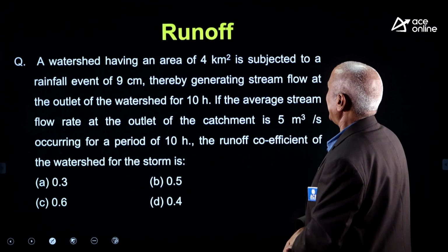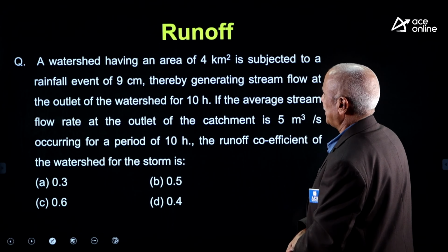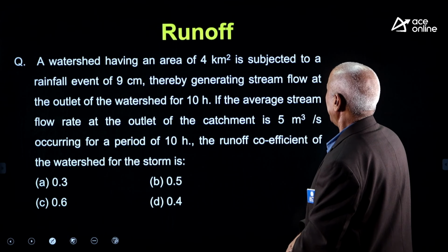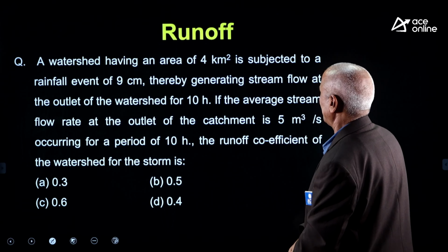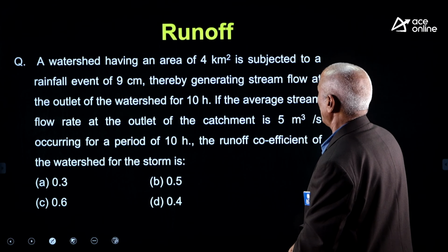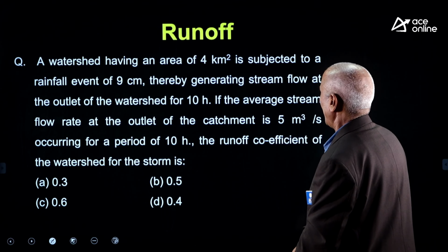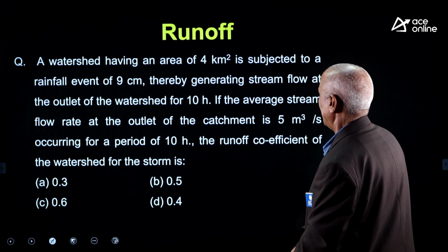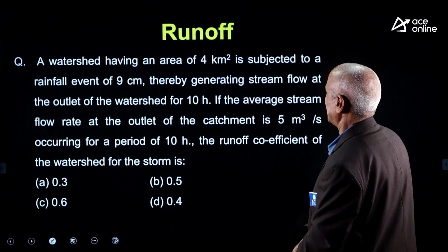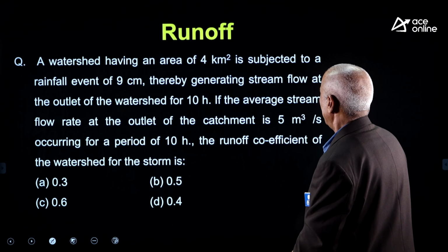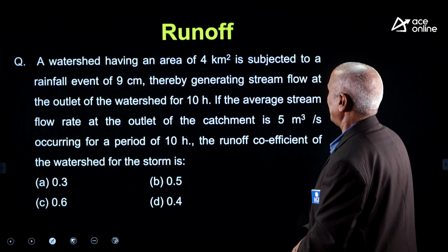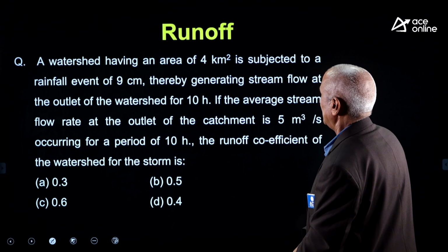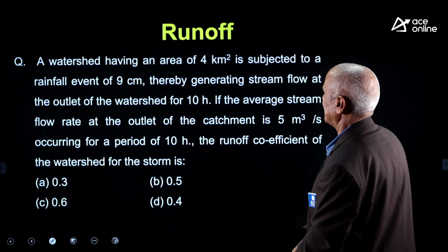A watershed having an area of 4 km square is subjected to a rainfall event of 9 centimeter, thereby generating stream flow at the outlet of the watershed for 10 hours. Average stream flow rate at the outlet of the catchment is 5 meter cube per second, occurring for a period of 10 hours. The runoff coefficient will be dash. Watershed having an area of 4 km square is subjected to the rainfall of 9 centimeters.